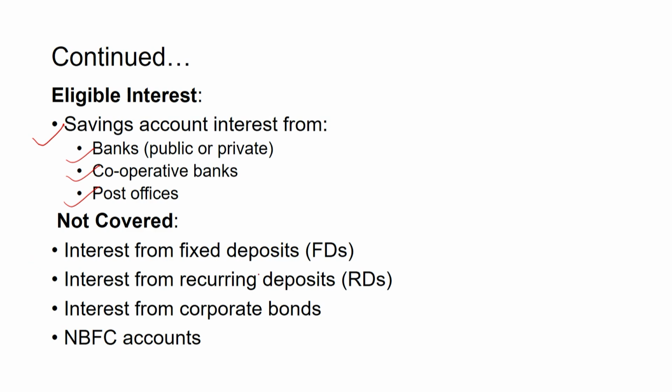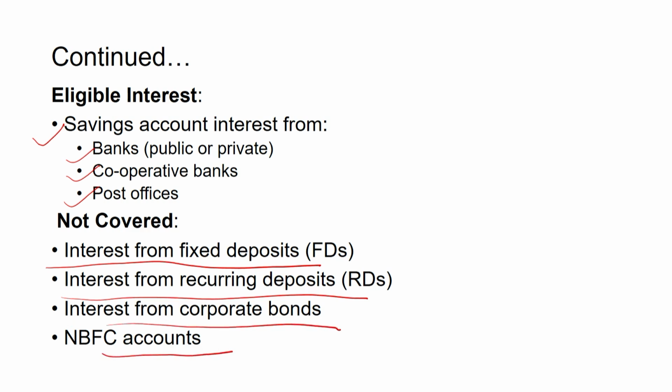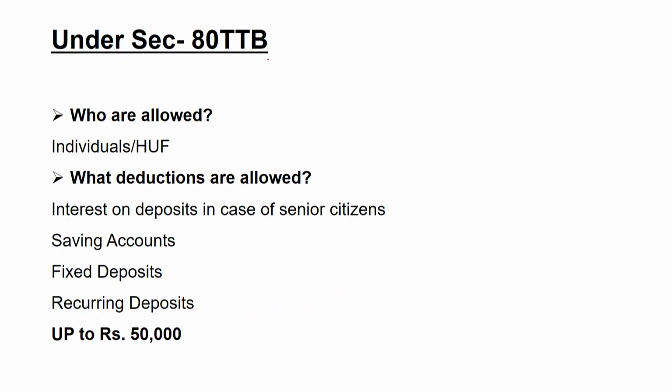Interest that is not covered under this particular deduction is interest from fixed deposits, interest from recurring deposits, interest from corporate bonds and NBFC accounts, that means non-banking financial company accounts. So if you are earning interest from any of these sources, it may not be eligible for claiming deduction under section 80TTA or 80TTB for the senior citizen. Now TTB is for senior citizens, and this is for individuals and HUF.